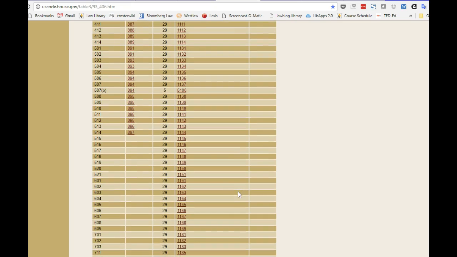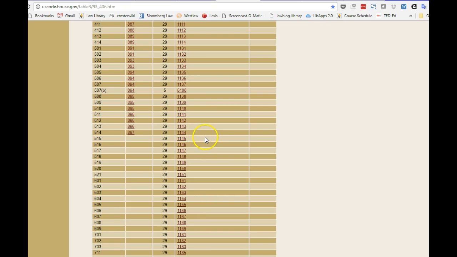And if we want to find out where our section 1144 originated, we would just scroll down until we see 1144. As we already know, that's in Title 29 of the code. And sure enough, that's in section 514, which is what we saw in those history notes when we were looking at section 1144 on Lexis. So again, you have these sections of the public law, our HERO Public Law 93-406, get divided up and put into titles and sections in the U.S.